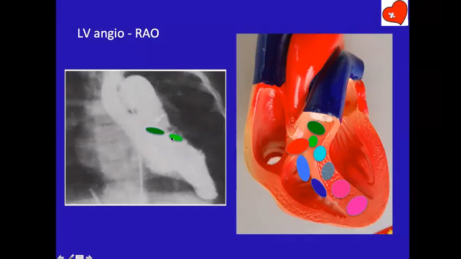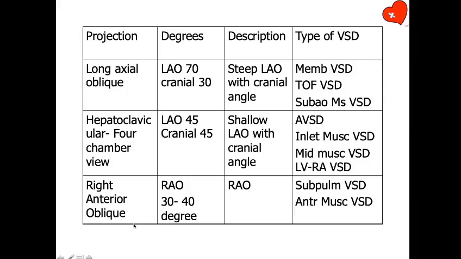Of course, some anterior muscular VSDs can be profiled in this view also. So this one, for example, would also be profiled in here. But this is a subpulmonic VSD. You can see it's related to the pulmonary valve. So this summarizes the views that we generally do for a ventricular septal defect.